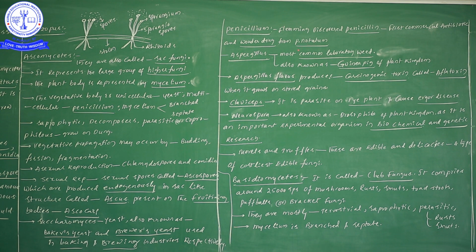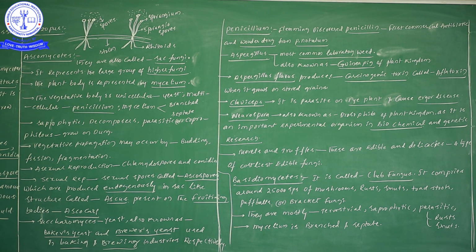So who is the inventor, who discovered it? Definitely Alexander Fleming discovered penicillin. The first commercial antibiotic is also called the wonder drug. This wonder drug, penicillin, we have obtained from Penicillium notatum.